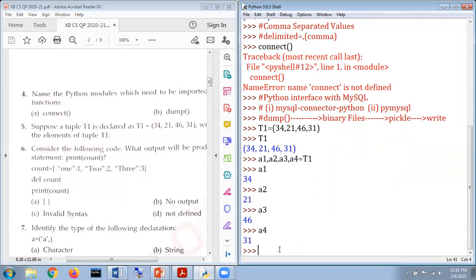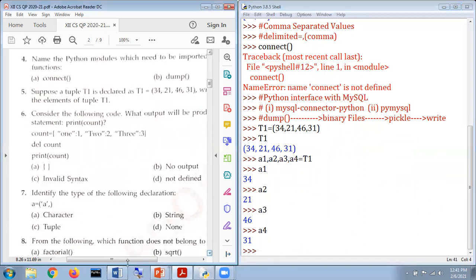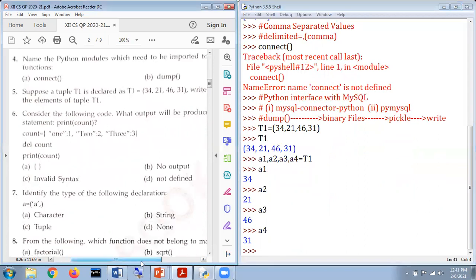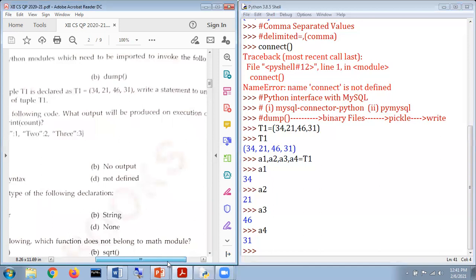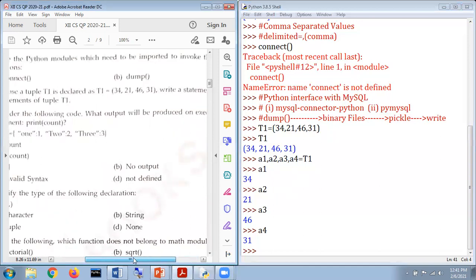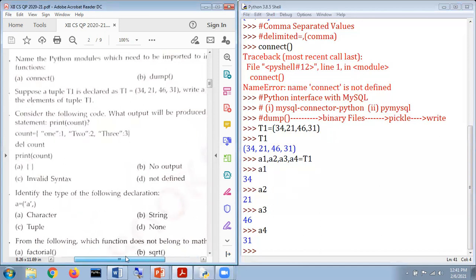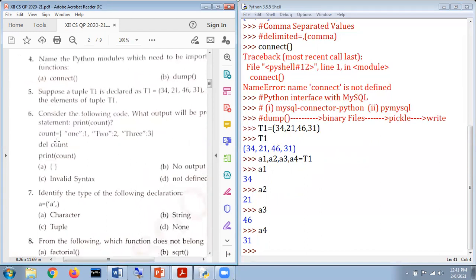Okay, next, my dear respected students, the next question says, consider the following code. What output will be produced on execution of the statement print count? First of all, it is very important to understand the concept of the question.